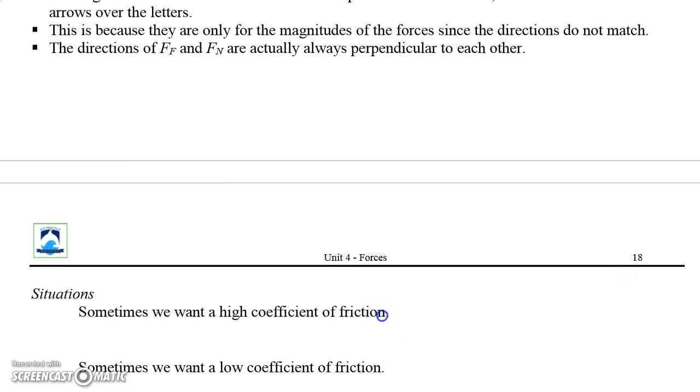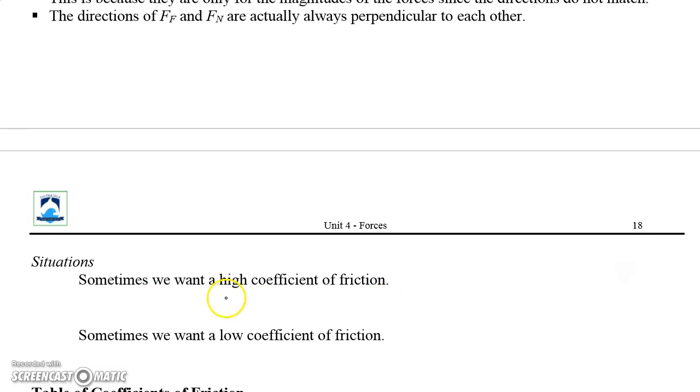What I want you to do also for next class is think about some situations where we would want a high coefficient of friction and others where we would want a low coefficient of friction. That'll help us think about what a coefficient of friction is, and we'll see you in class with lots of these ideas. Physics is awesome.